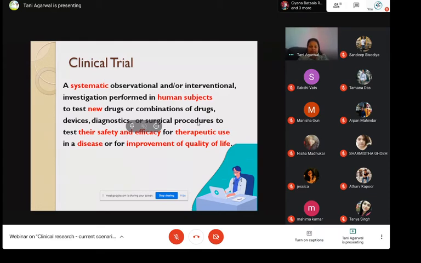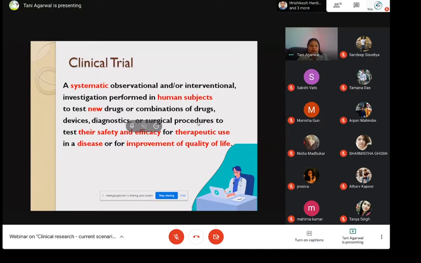So I understand that this is a very big sentence for you to understand. But I have highlighted a few words in the red font here, and those are the main takeaways for the definition of a clinical trial. So please, I will read this definition once again, trying to give you a gist of every word and how it is important. So, systematic study.